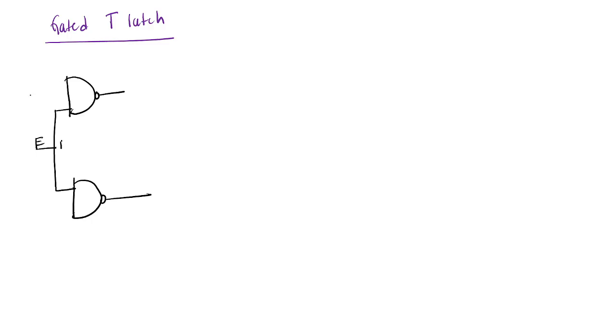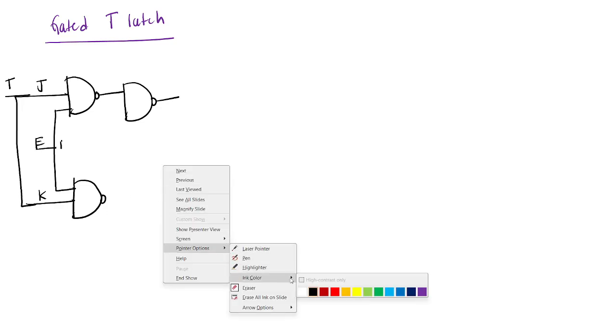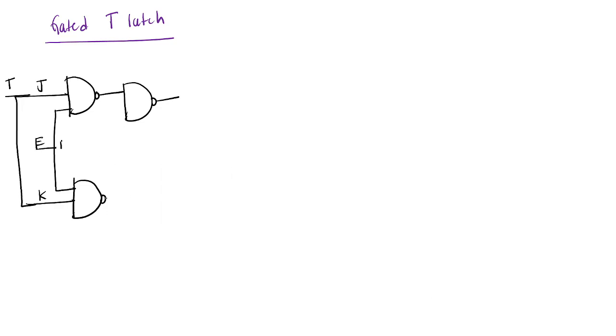This is J, and this one is K. These both are connected together, and this is given to T. And this one is given to one NAND gate, and this one is given to one more NAND gate. The output will be fed back like this, and here also the output will be fed back.